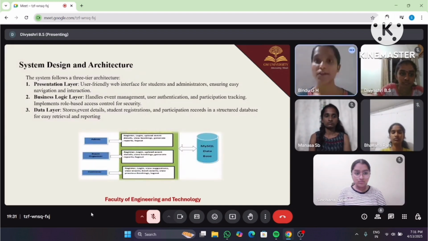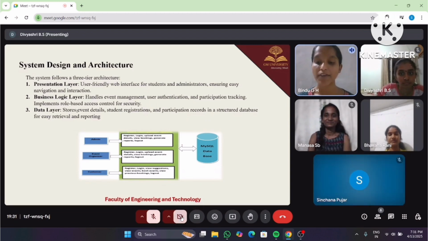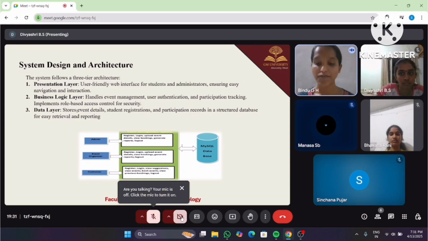System design and architecture. In this, we have three layers: presentation layer, business logic layer, and data layer. Coming to the first one, the presentation layer. Purpose: this is the user interface that students, event organizers, and administrators interact with.